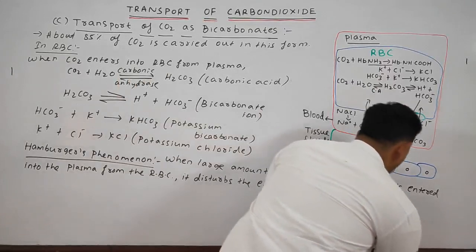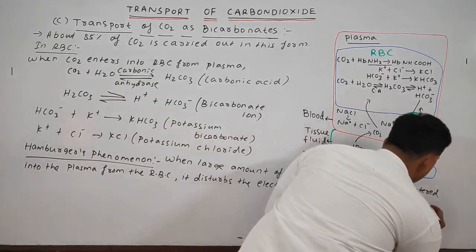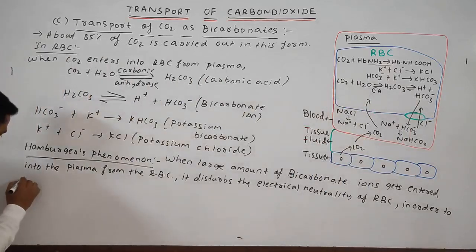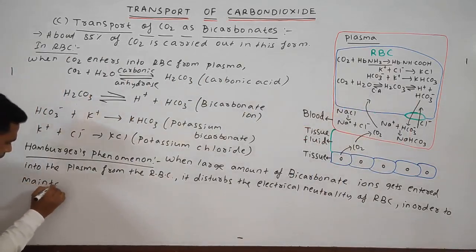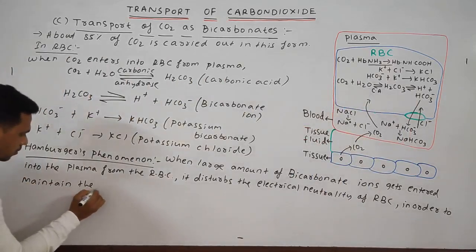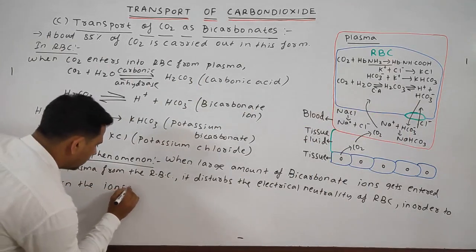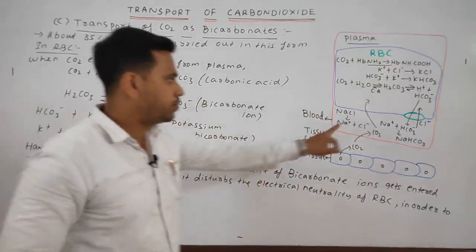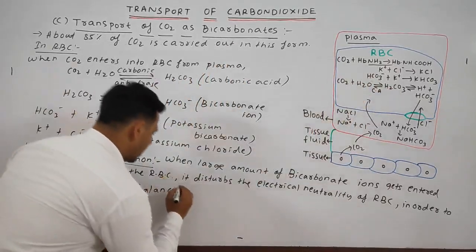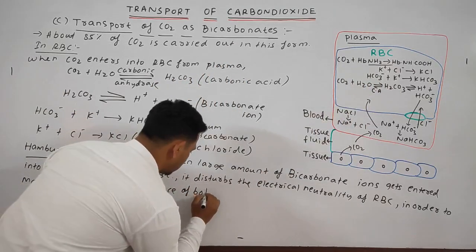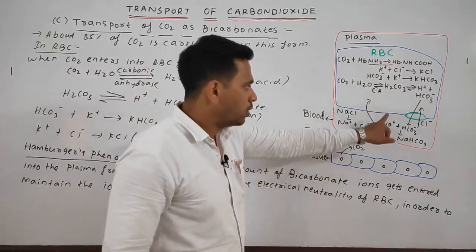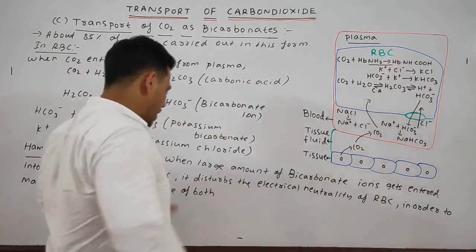Okay, in order to maintain the ionic balance of both, means the plasma and the RBC, the same amount of chlorine will enter into the RBC from the plasma.